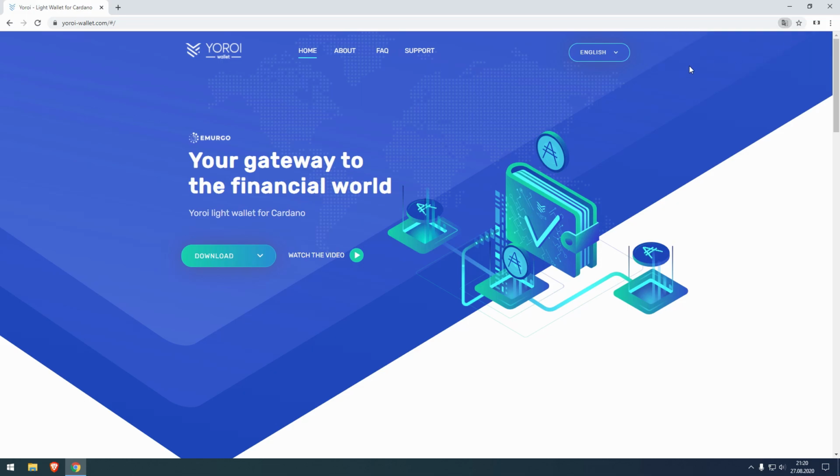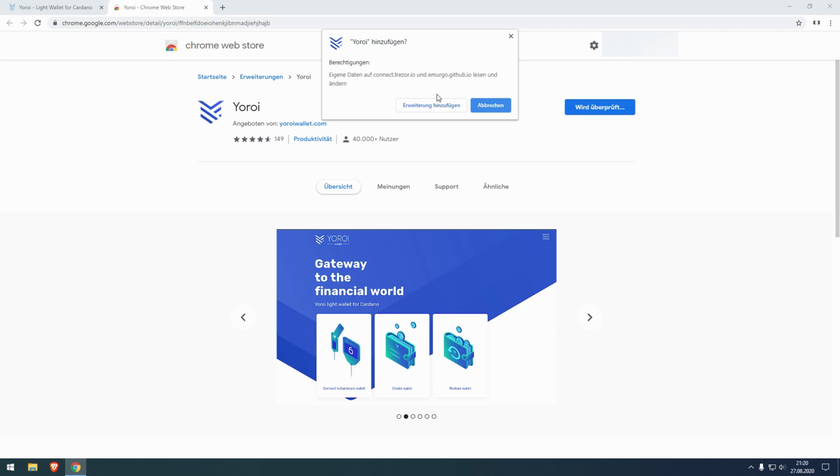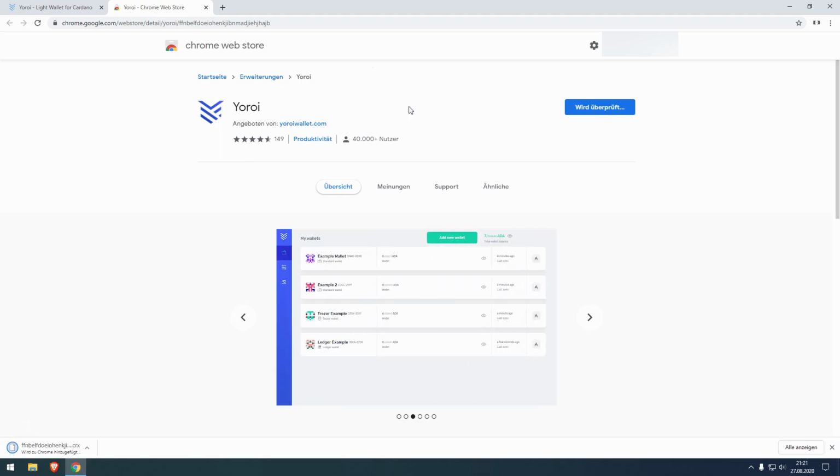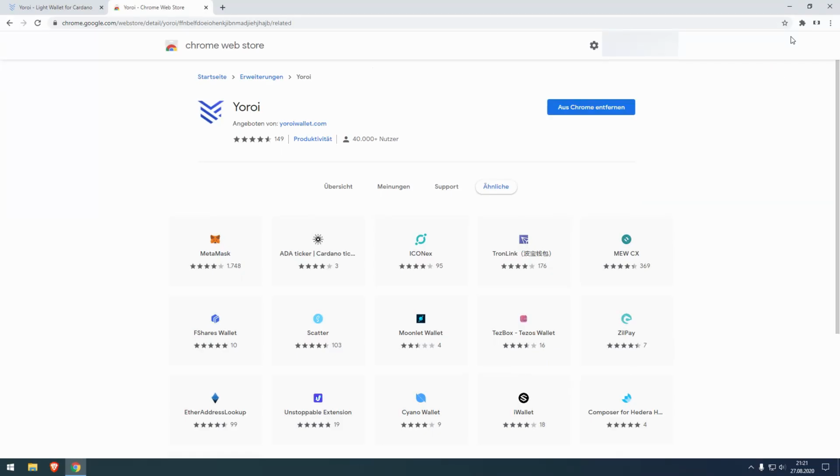That looks good. Here we download the wallet for the browser we are using, because Yoroi is a browser extension, so we're using the Chrome browser. We're adding the extension. It's getting added to Chrome. So every time we want to use Yoroi, we just click here.